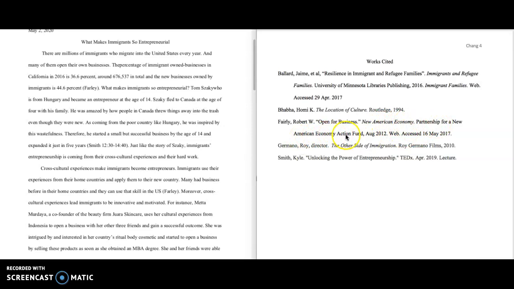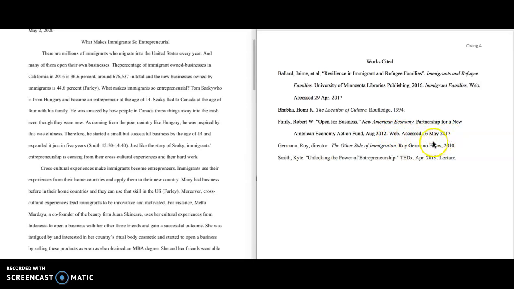Partnership for a New American Economy Action Fund is the website where it came from. So this article came from a website. This is the date it was published, and this is the date that I accessed it on the web. So I'll go in more detail about all that information later.